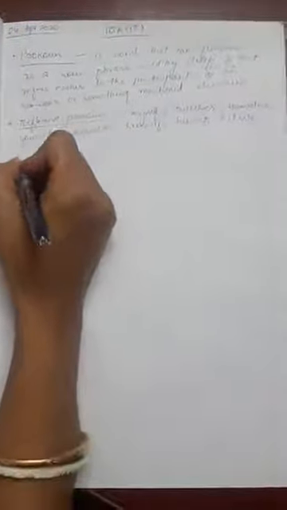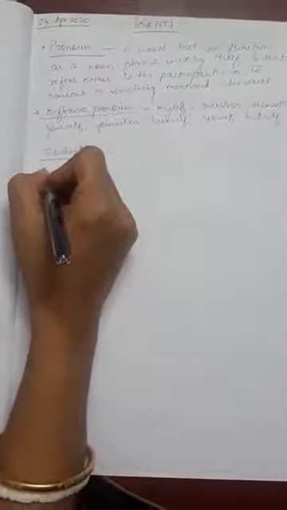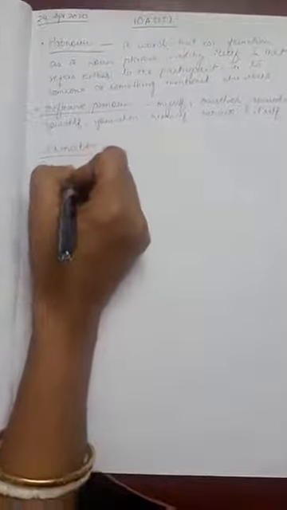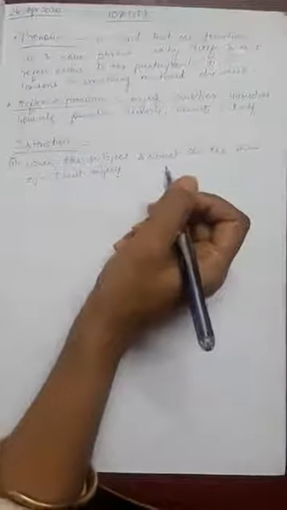Now reflexive pronouns are usually used in three kinds of situations. The situation number one is when the subject and object are the same. When the subject and the object are the same, for example, I hurt myself, where the subject and the object are the same.